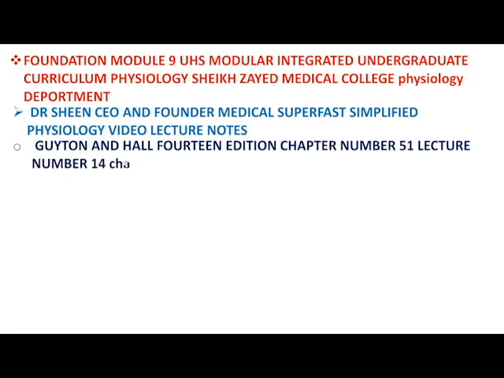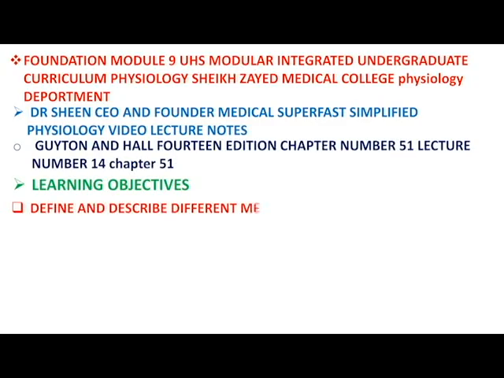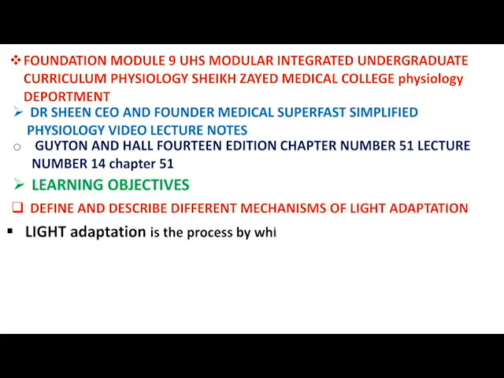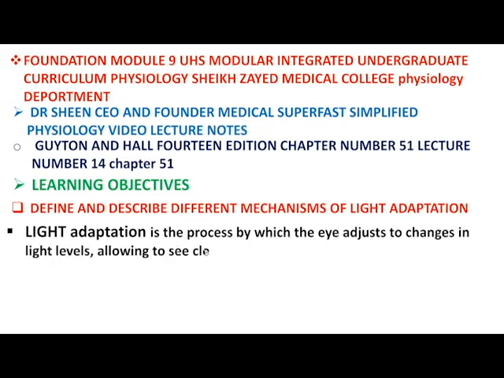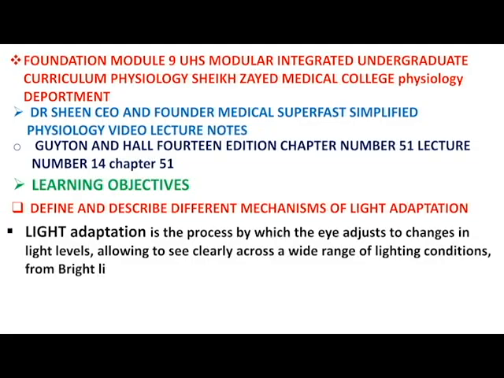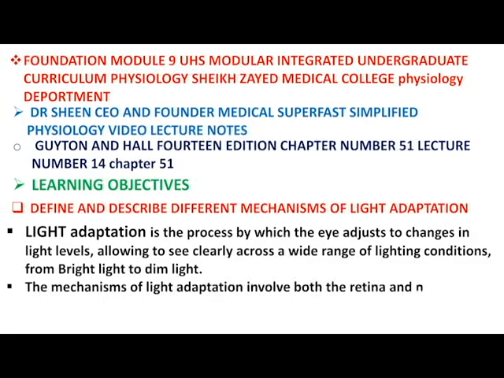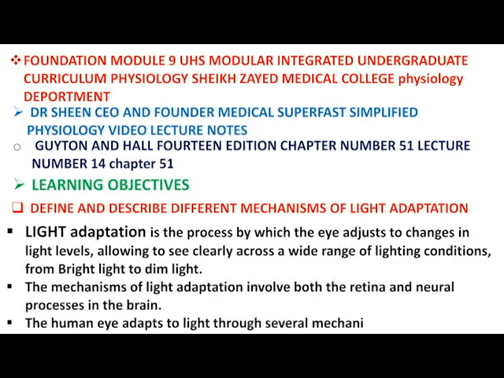Lecture number 14, Chapter 51. Learning objectives: define and describe different mechanisms of light adaptation. Light adaptation is the process by which the eye adjusts to changes in light levels, allowing us to see clearly across a wide range of lighting conditions, from bright light to dim light. The mechanisms of light adaptation involve both the retina and neural processes in the brain. The human eye adapts to light through several mechanisms.